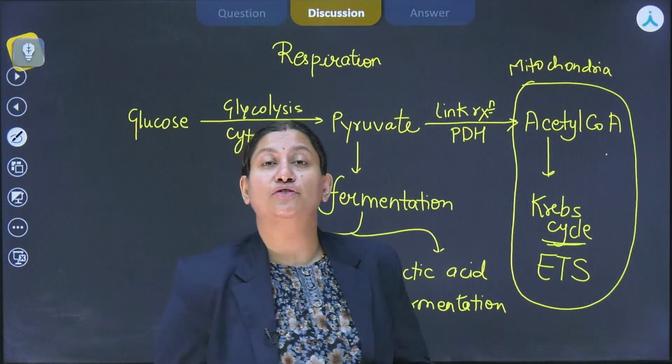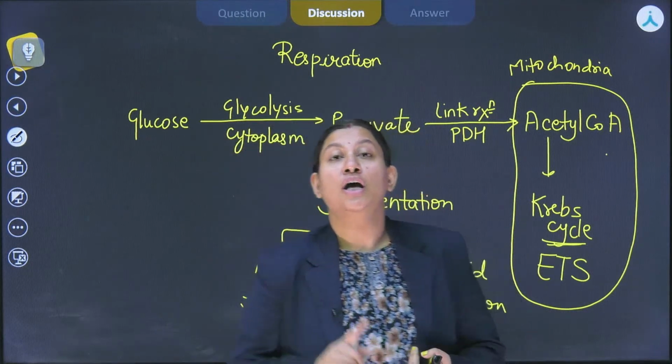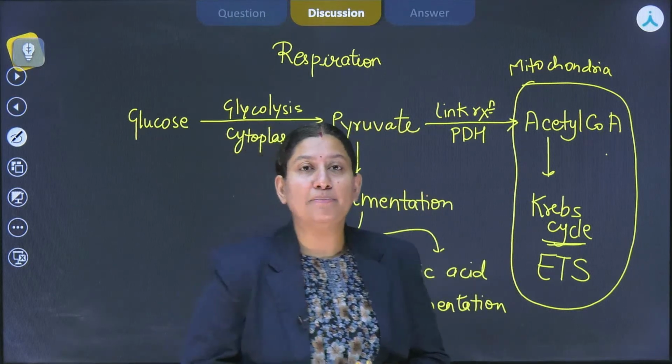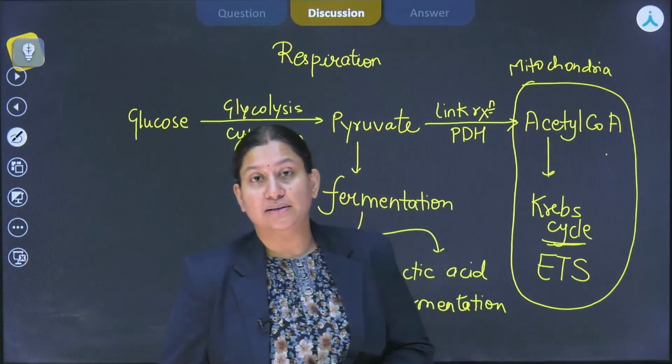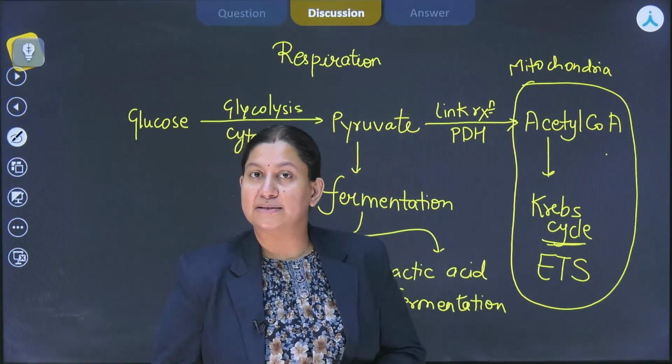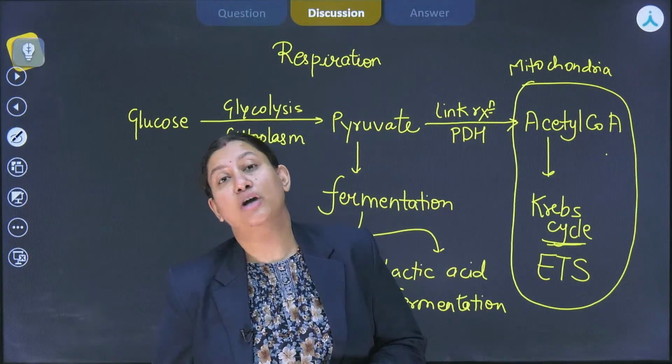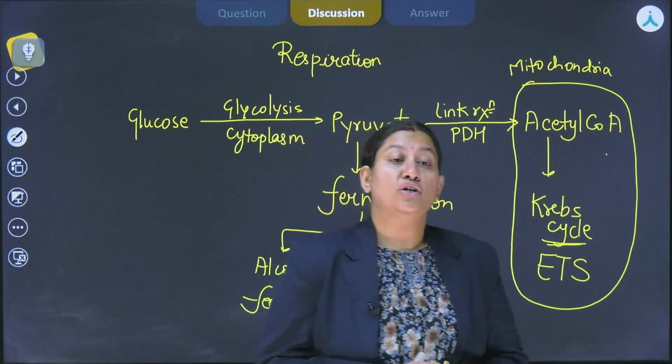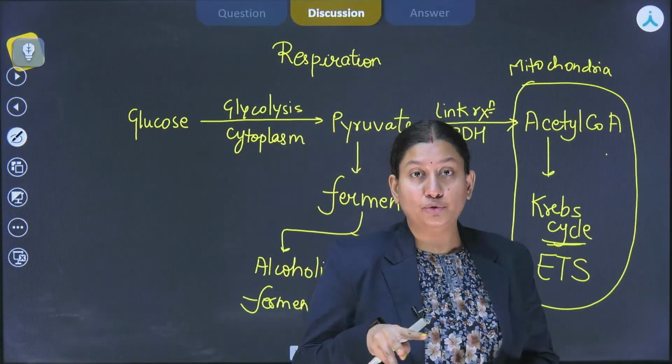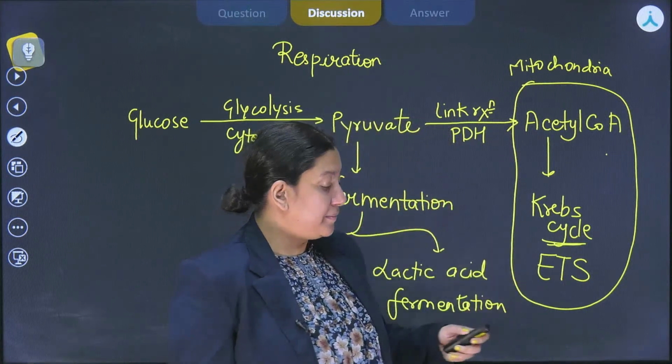Why do we call it a citric acid cycle? Because the first stable product made in this cycle is citric acid. So that's why it's called the citric acid cycle. We can also call it the tricarboxylic acid cycle because citric acid has 3 carboxylic groups in it. So that is why.